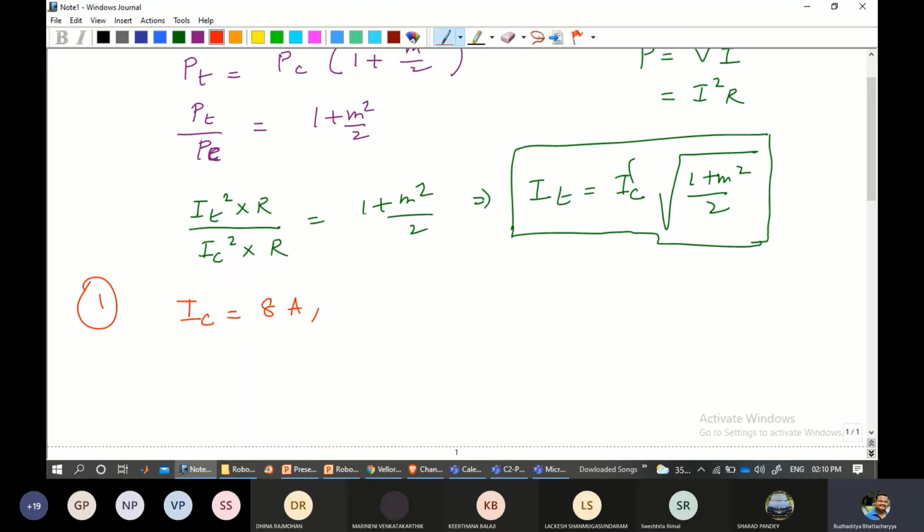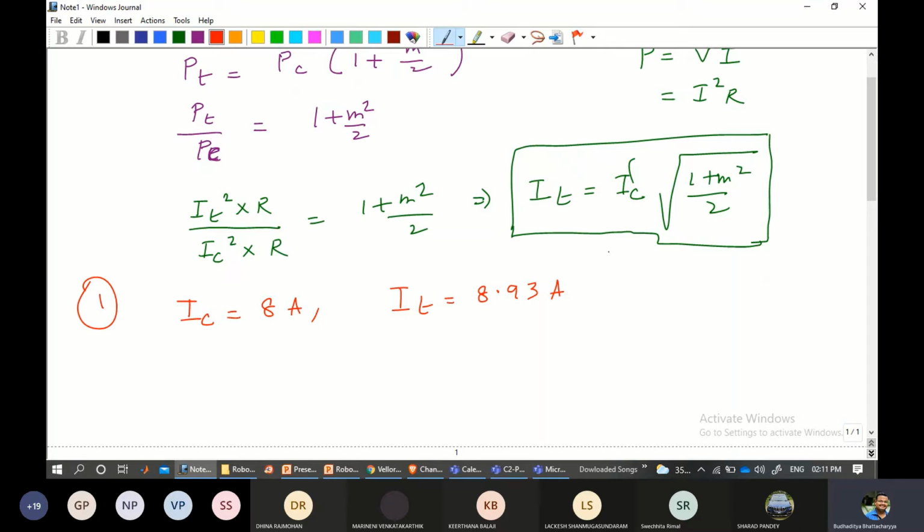It increases to 8.93 amps if the carrier is modulated. So IT, remember, is the modulated part, and IT is 8.93 amps. I'm writing it short to save time. Now, if the carrier is modulated by a single sinusoidal wave, determine the percentage of modulation and also find the antenna current if the modulation changes to 0.8.